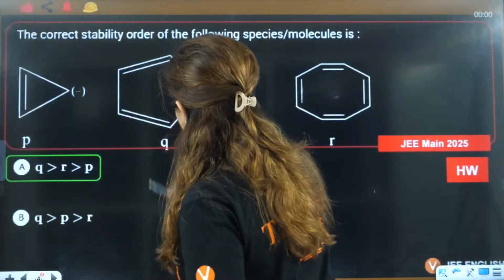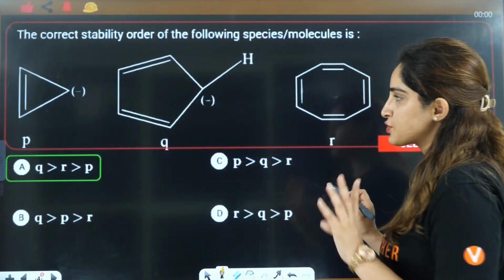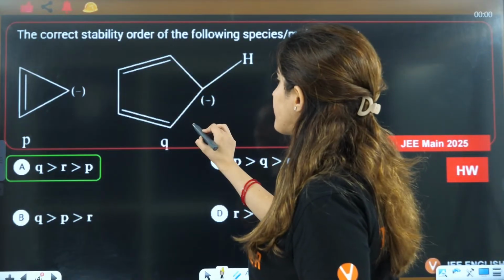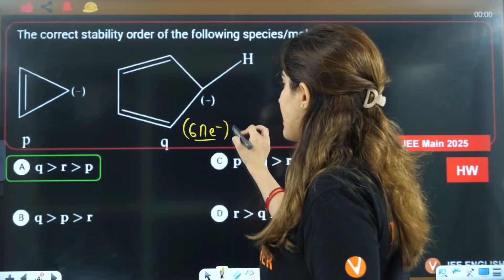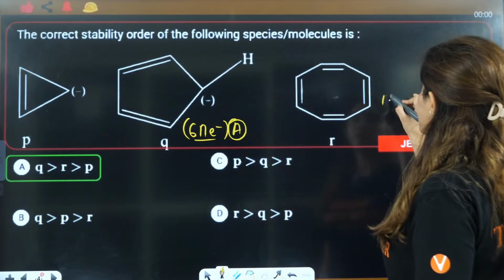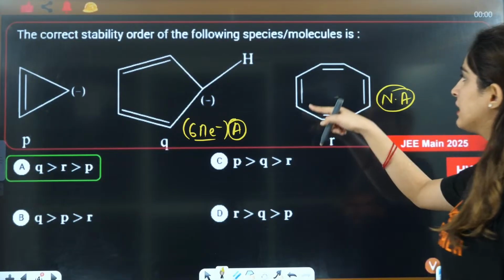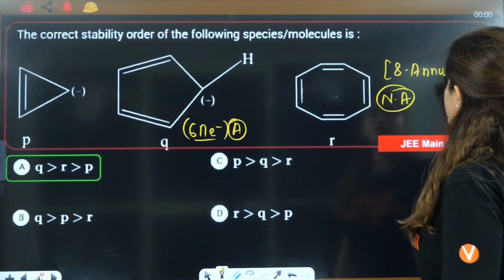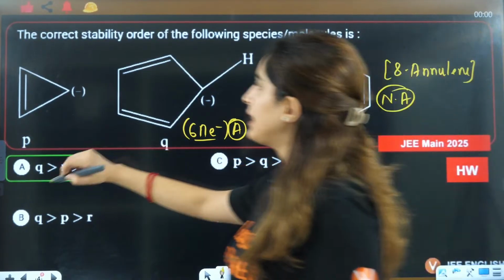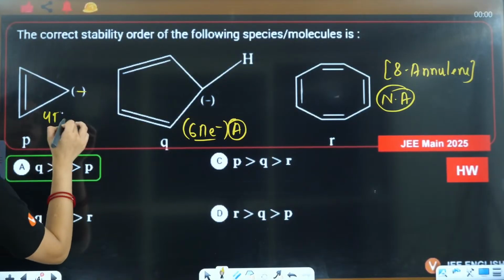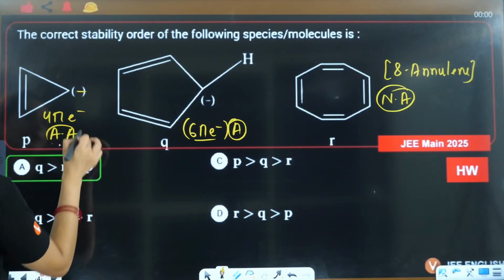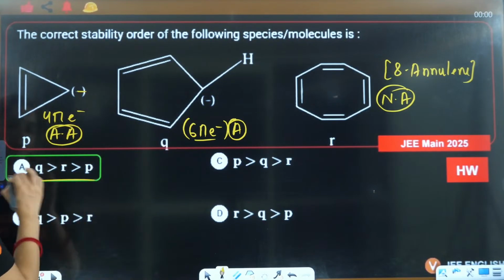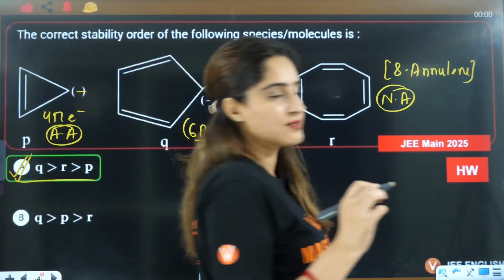Before that, let me tell you what was the correct answer here. The correct answer is A. Why? Because this is 1, 2, 3, 4, 5, 6 pi electrons, so this is aromatic in nature. This we know is non-aromatic. This is 8 aniline, which is non-aromatic in nature. Then this P has 4 pi electrons, which is anti-aromatic in nature. So we know that Q, then you have R, then you have P. So A is the correct answer here.